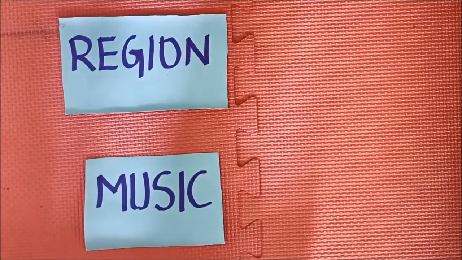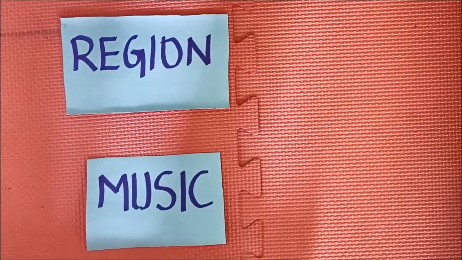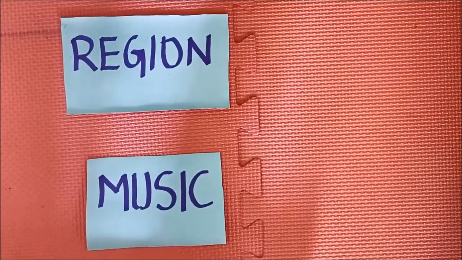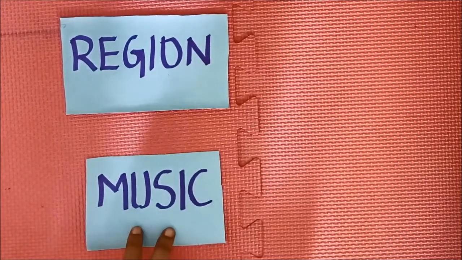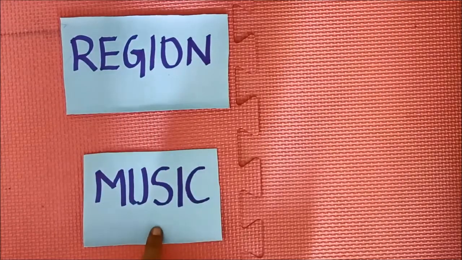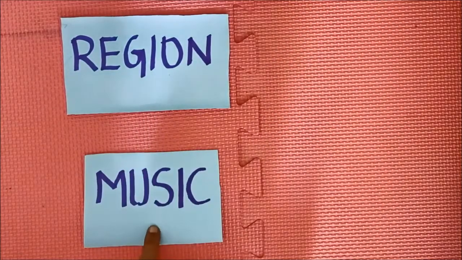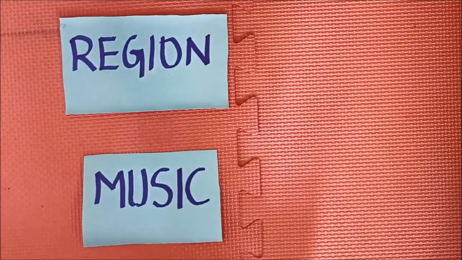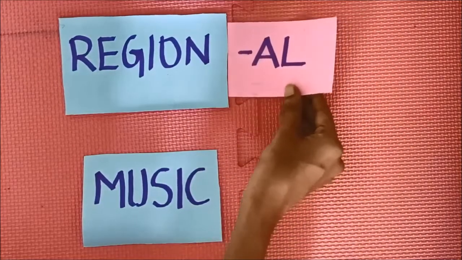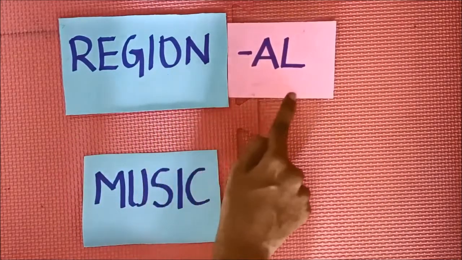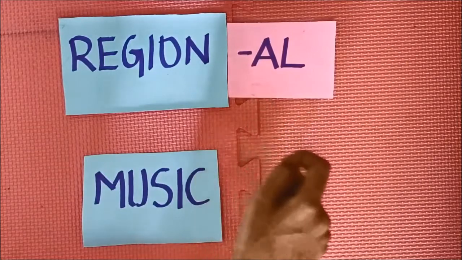Okay students, so far we have seen the prefix and now we are going to see the suffix. So what is meant by suffix? When we add the letters or the group of letters at the end of the word, that is known as the suffix. Okay, so I have given two words. So what are those two words? Region, music. So these two are the root words. So now we are going to add the suffix al. So regional, R-E-G-I-O-N-A-L, regional.